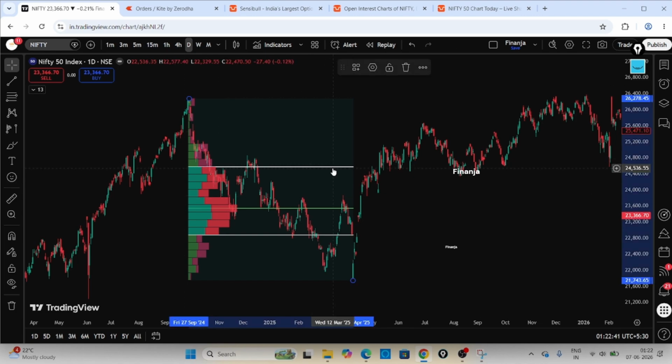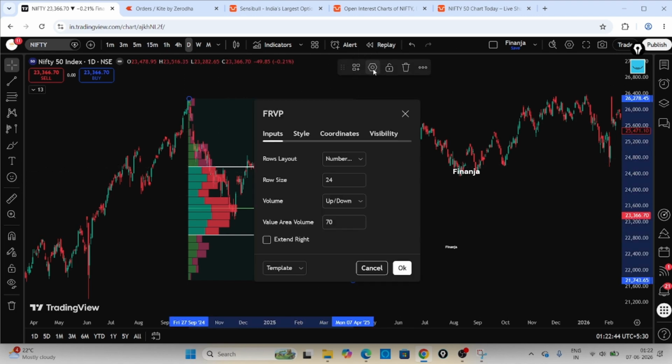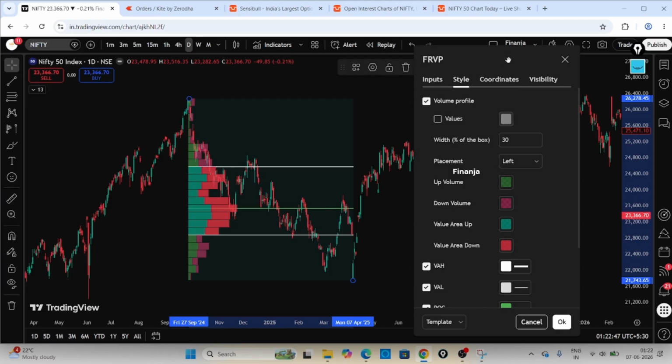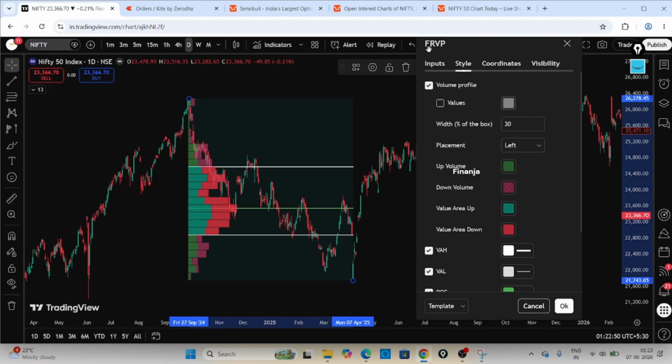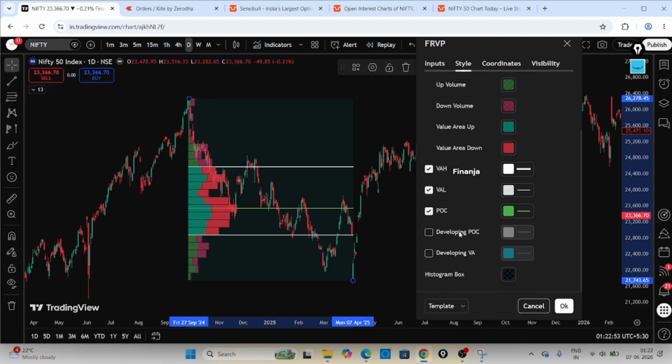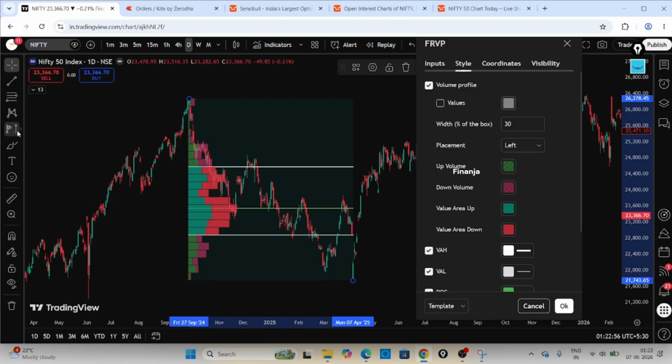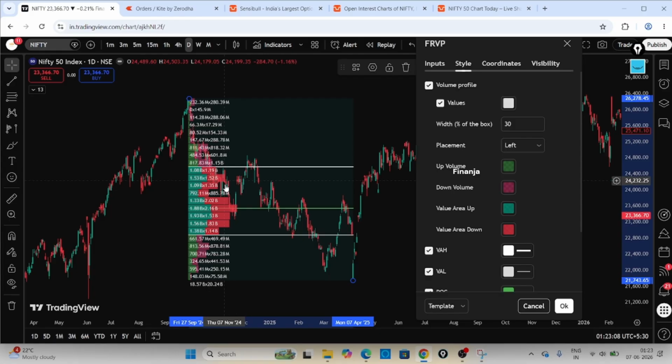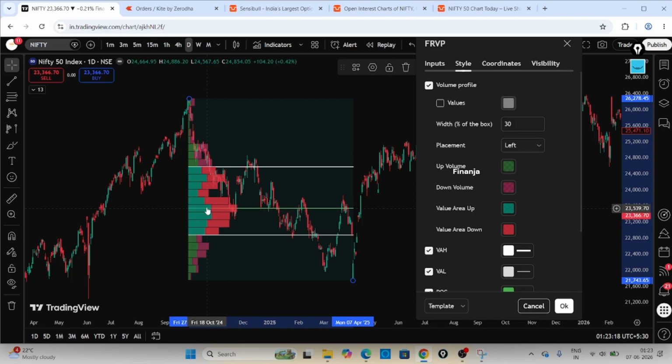So I will go here, click on this volume profile and click on the settings. If you click on the settings, you will come to know there are a lot of things inside the fixed range volume profile. Okay, this is not an indicator, this is an inbuilt tool of TradingView. So you need to understand first what all the things involved in this volume profile are. If you enable this one, the volume numbers, that means the actual traded volume numbers, will show here. But these bars we can also identify.